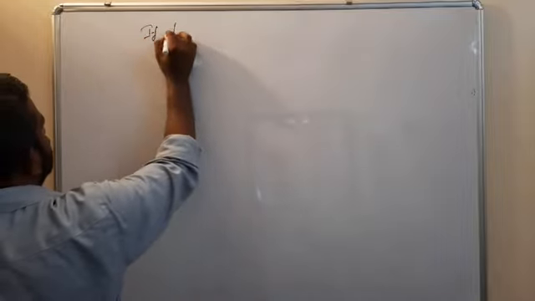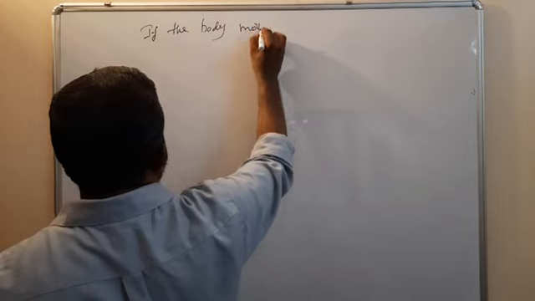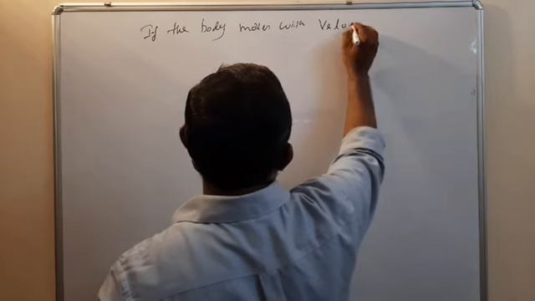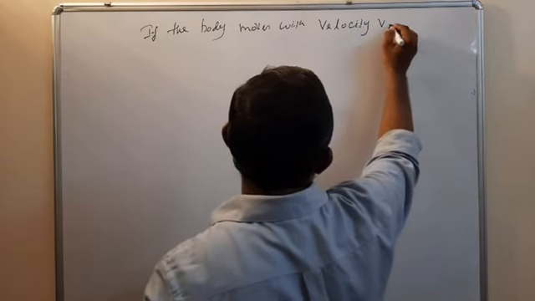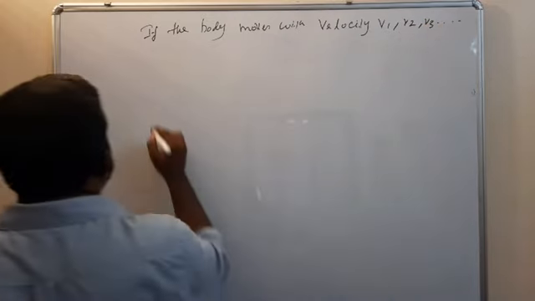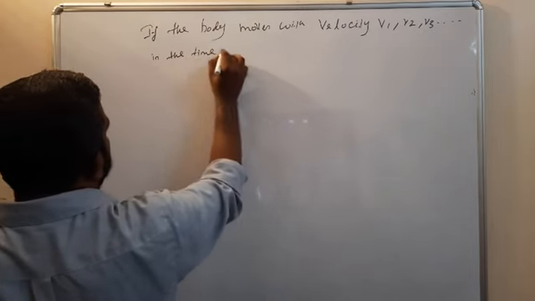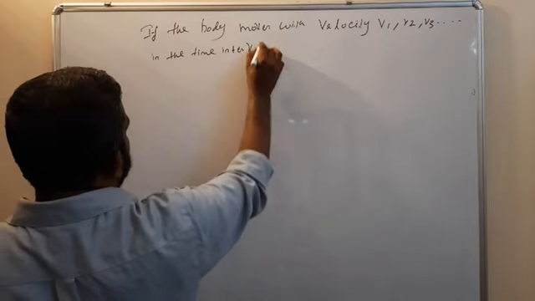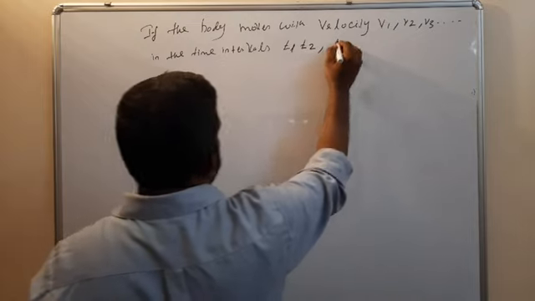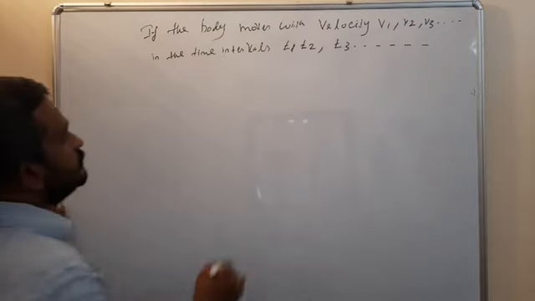Suppose the body moves with velocity v1, v2, v3, etc. in the time intervals t1, t2, t3, etc. So what is the average velocity?